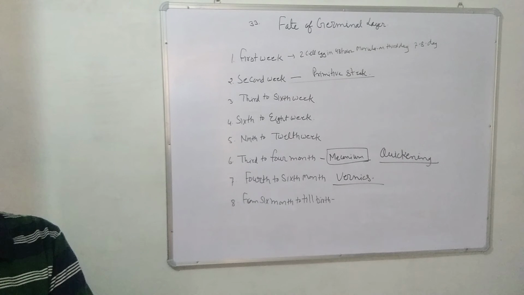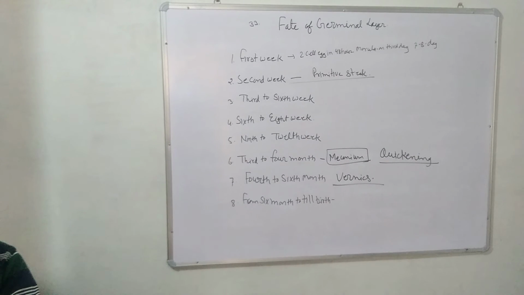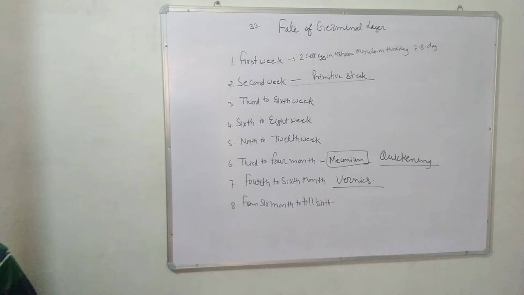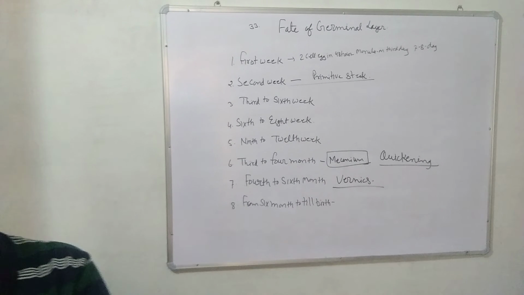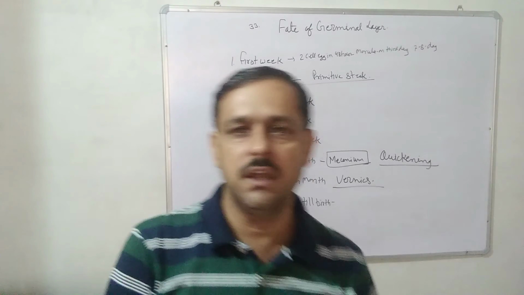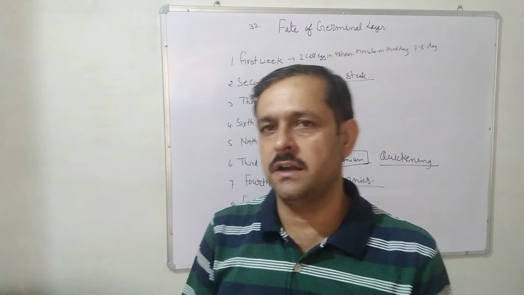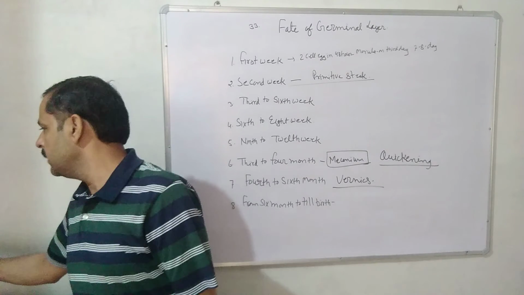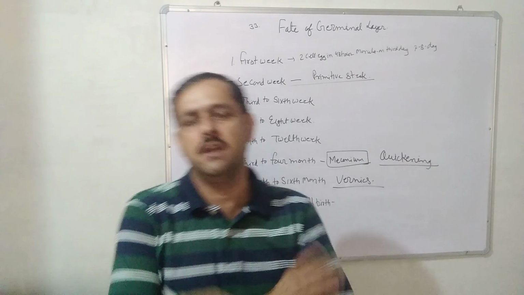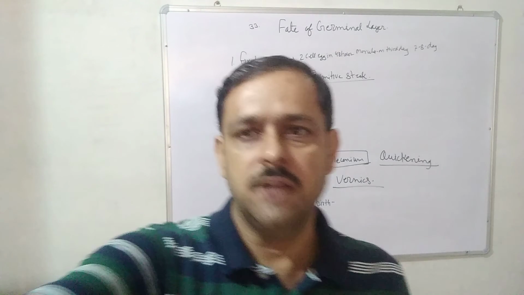In the 8th month, alveoli develop in the lungs. Labor pain starts in the mother from oxytocin secreted by the fetal placenta, after which birth takes place. So this is the fate of the germinal layers which we studied in this chapter, and this chapter is completed now. In the next chapter we will study the menstrual cycle in human beings, and then embryology is complete. Thank you for today's class.